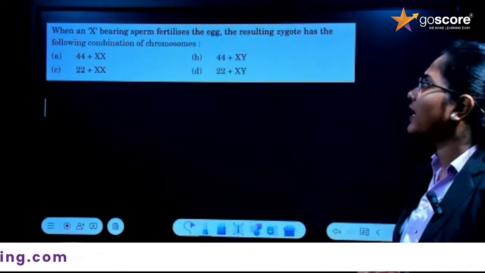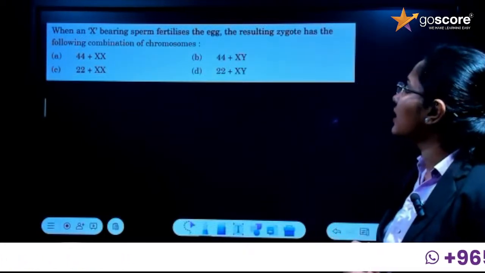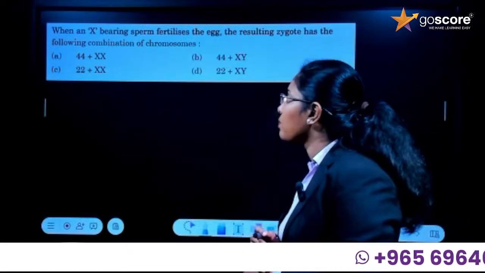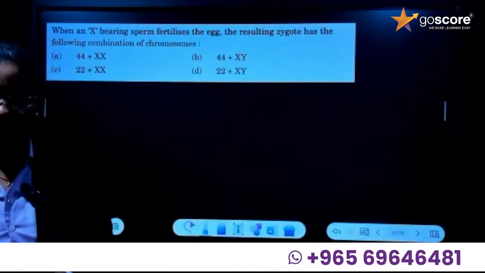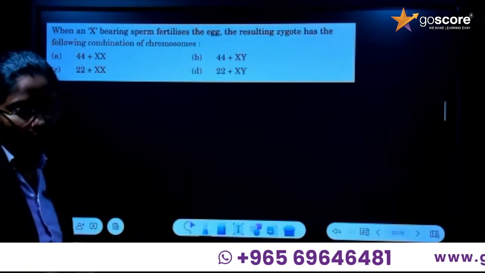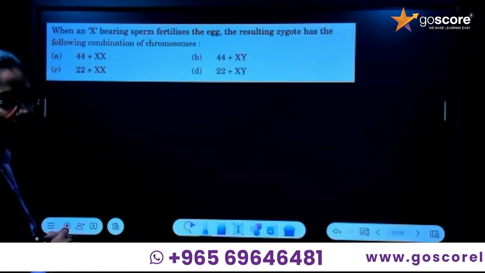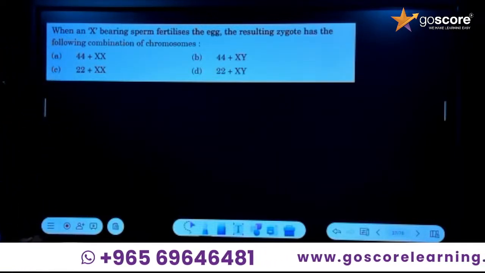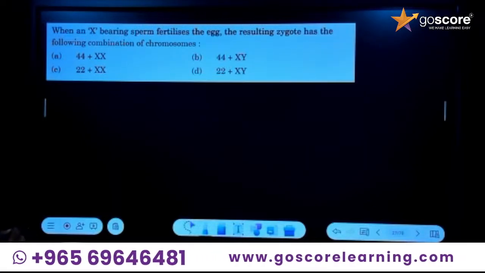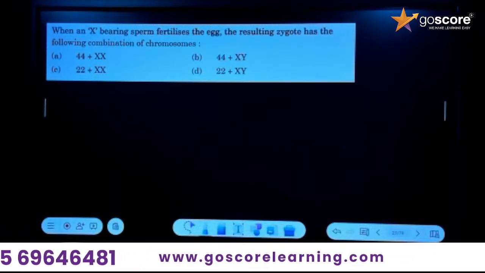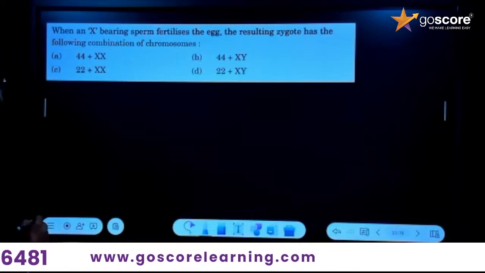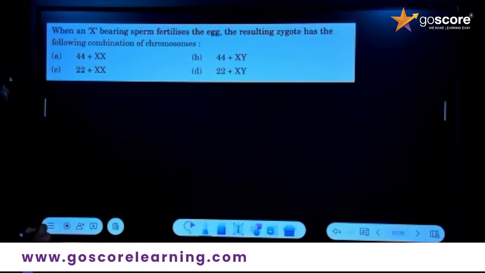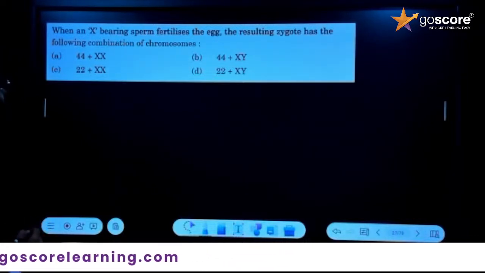When an egg-bearing sperm fertilizes the egg, the resulting zygote has the following combination of chromosomes. So what is the question? Jerome is giving the answer for all the questions. Very good, Jerome. So give the answer for this question too. When an egg-bearing sperm fertilizes the egg, the resulting zygote has the following combination of chromosomes.